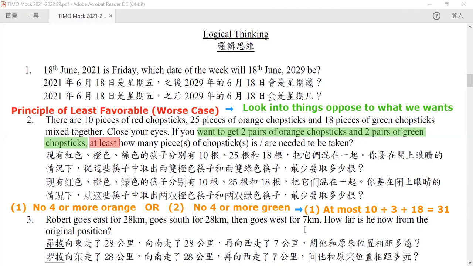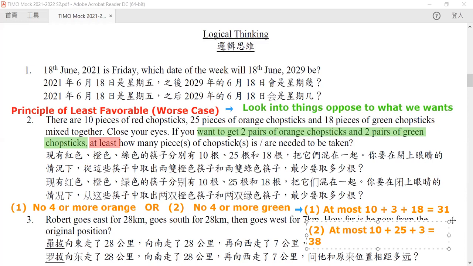Now for our second condition, no 4 or more green. So it means that there must be at most. Now again, for our red chopstick, you can take any of them. For our orange chopstick, you can take any of them. But for our green chopstick, you can take at most 3 of them. So they both combine to 38.